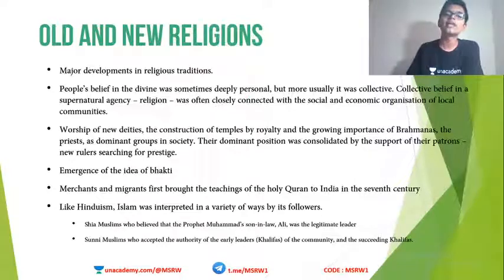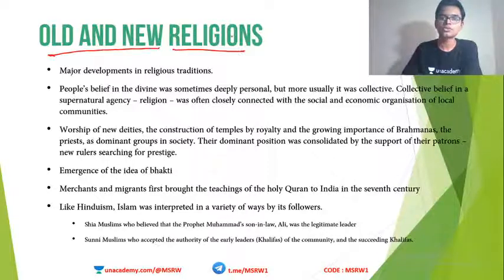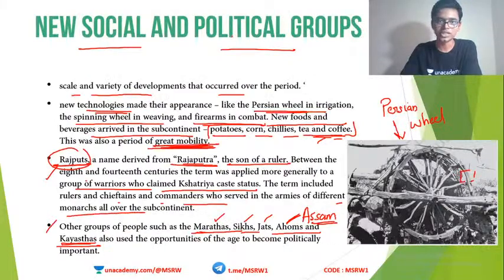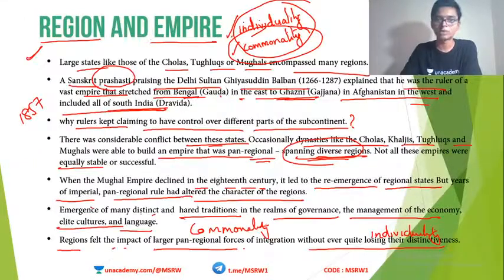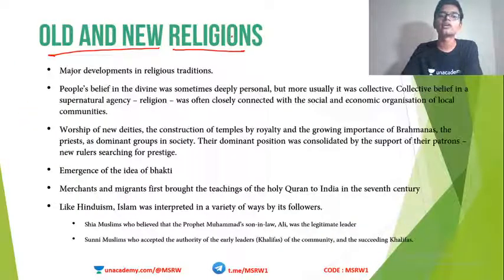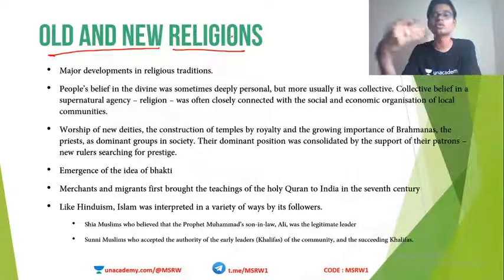So, old and new regions. We talked about a lot of things so far. We talked about social and political groups. We talked about historians and their sources. We then came to region and empire, and I already talked about technology and all. Now we are moving to religion.